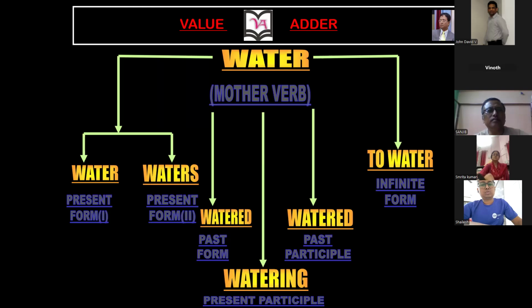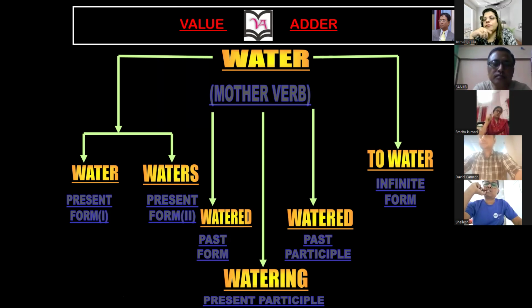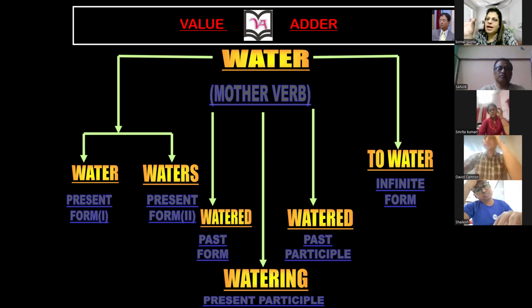Okay, Smrita. Ma'am, I put water every day to the plant. नहीं ये तो as a verb की तरह थोड़ी use हुआ स्मिता. You have to use it as a verb. I water plants every day. Yes, ma'am. अगर आप बोलते हो ना I put water तो वो आपने as a noun की तरह use कर दिया, because you already make one verb. Okay, ma'am.